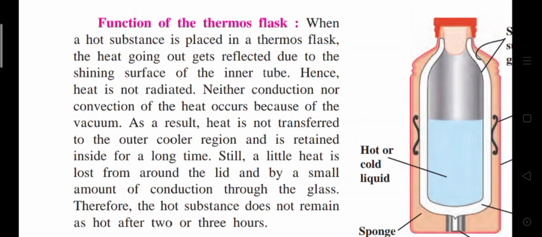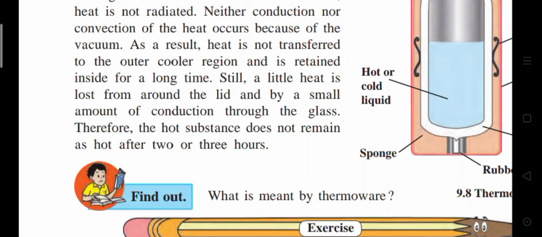As a result, heat is not transferred to the outer cooler region and is retained inside for a long time. Still, a little heat is lost from around the lid and by a small amount of conduction through the glass. Therefore, the hot substance does not remain hot after 2 or 3 hours. Read the lesson carefully and recite the words.